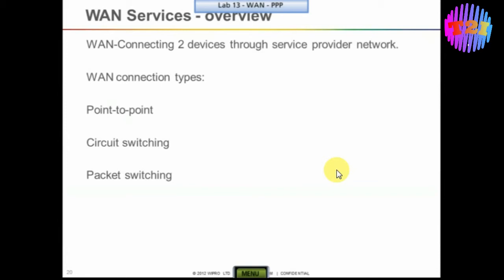Packet switching shares a common infrastructure between all of the provider's subscribers. What does it mean? Take for example, I have two cities, Mysore and Bangalore. In Mysore I have n number of companies, company A, company B, company C, and these companies have their branches in Bangalore.